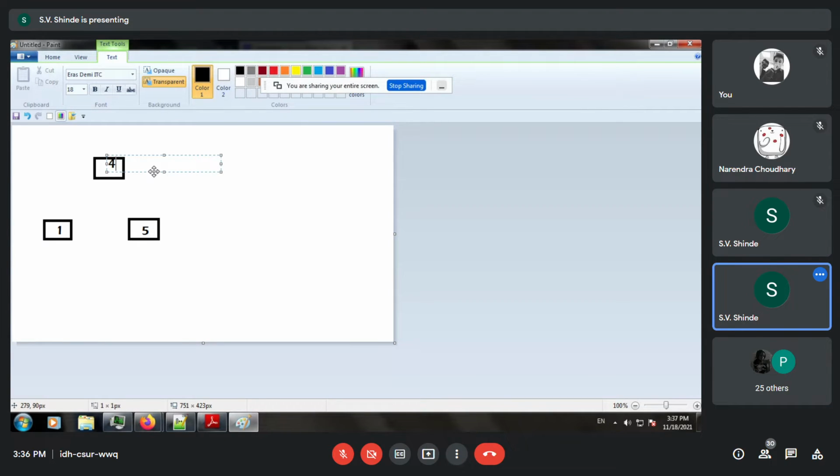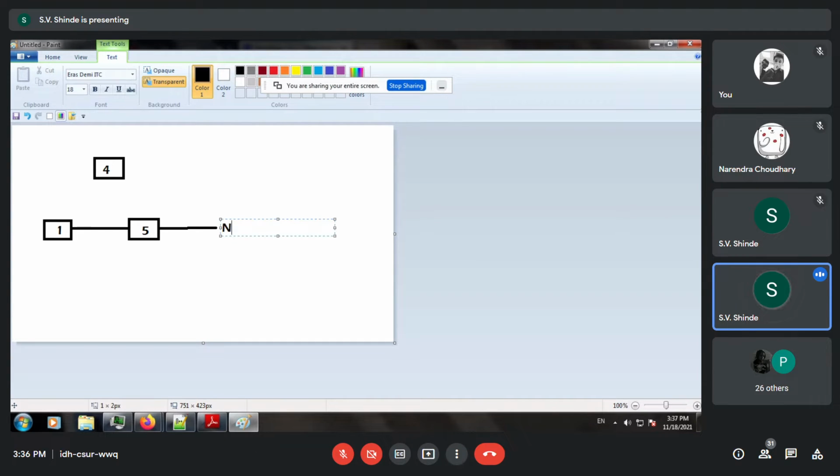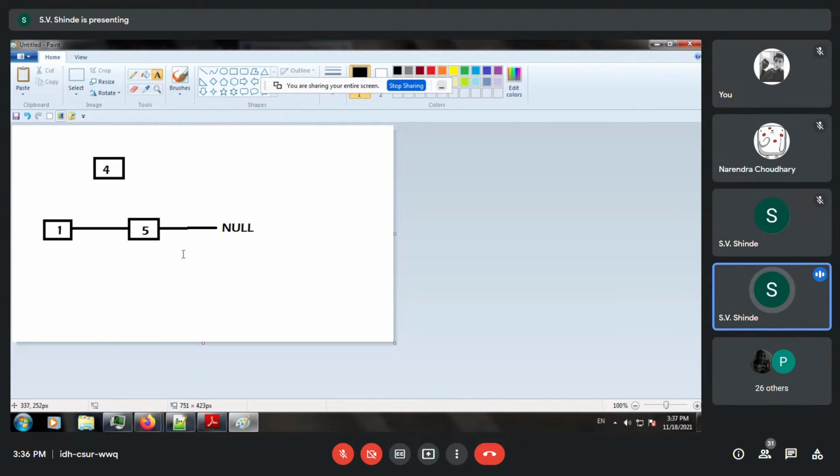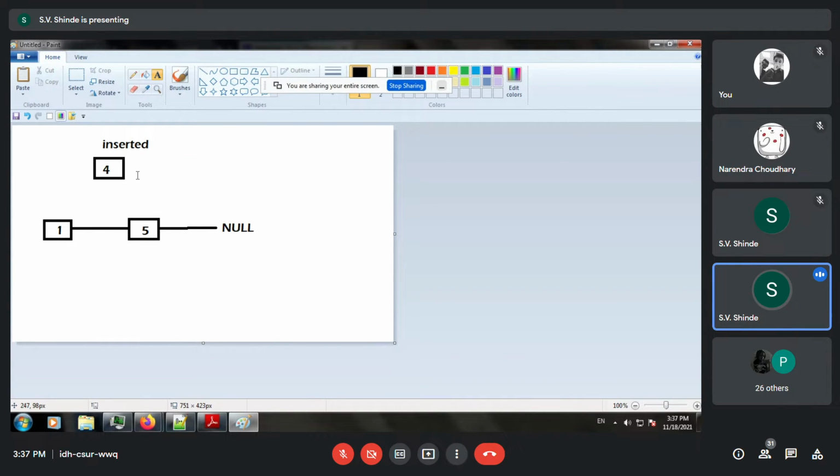Now in the beginning, assume that there is a next pointer from 1 to 5, and the next pointer over here is terminating, that is the end. So we can say that after this there was a null pointer. So this was the linked list, and node number 4 is to be inserted in between 1 and 5. How to do this?